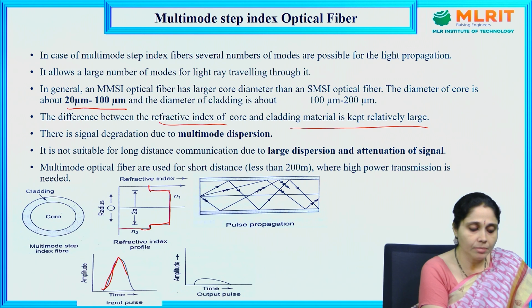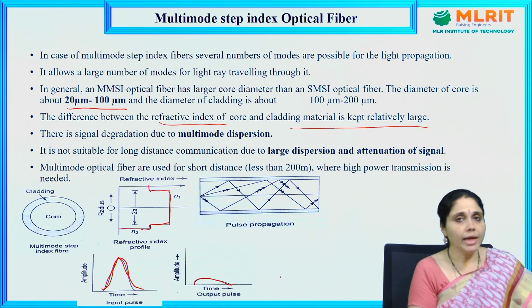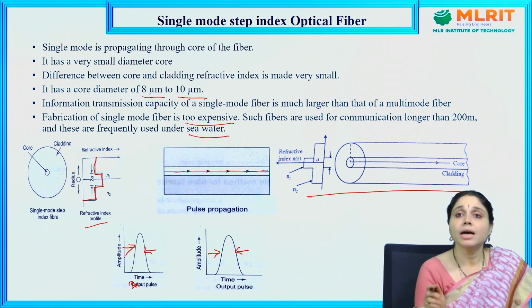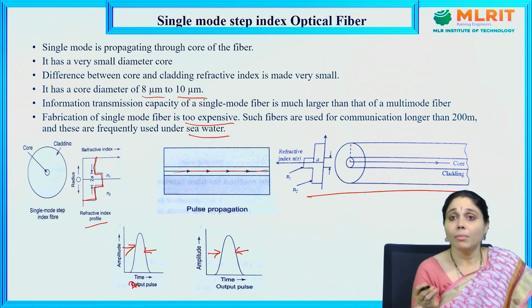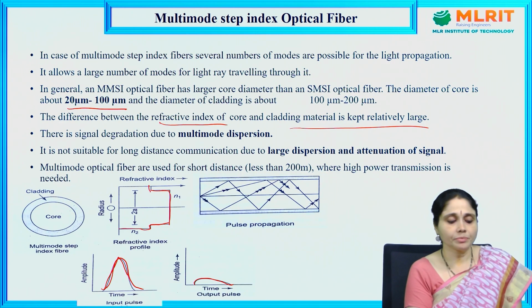The input pulse will be like this, and we have less output through the multimode step index fiber here. Whereas here the input pulse is the same as the output pulse. The output pulse and input pulse have almost equal amplitude. That means that propagation through the single mode step index optical fiber is much better than the multimode, but it is too expensive to fabricate the single mode step index fibers.